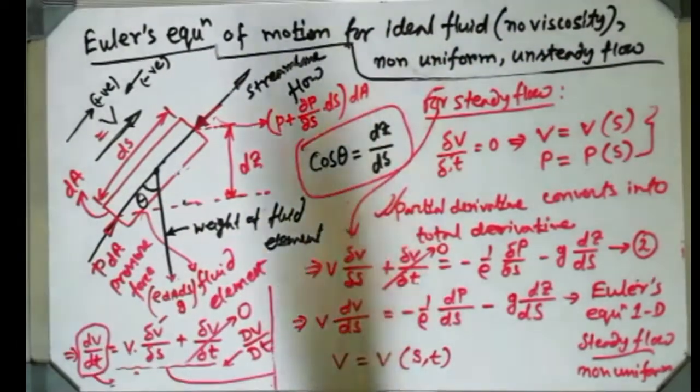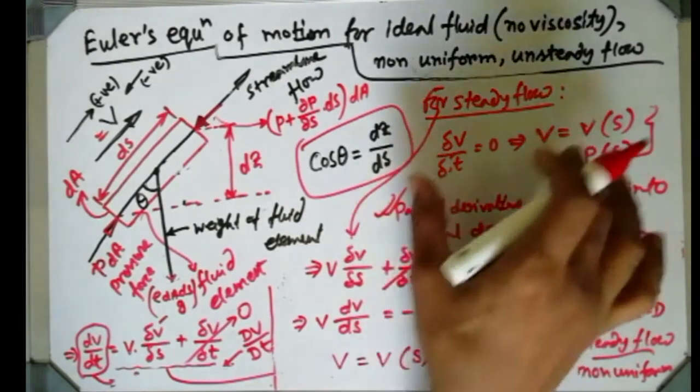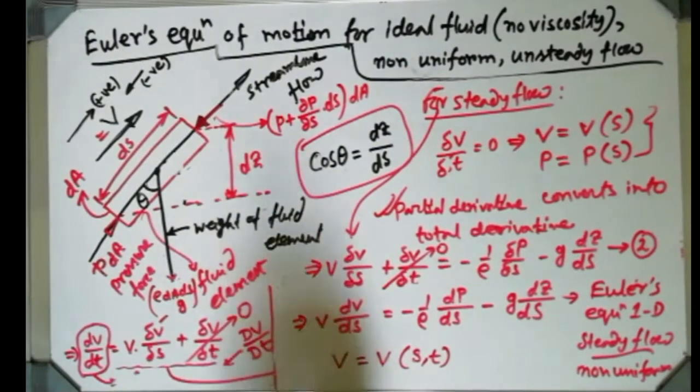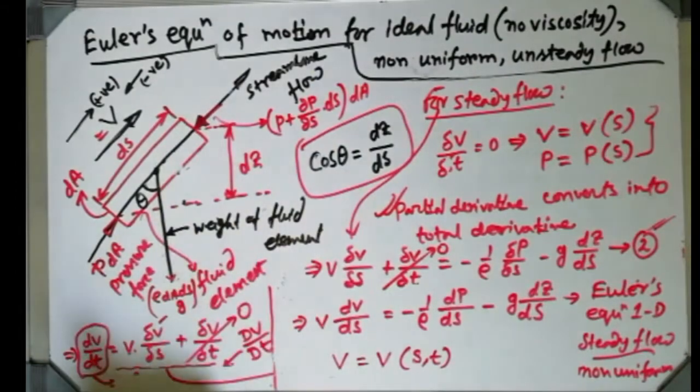If it is non-uniform, then a function of space. If it is unsteady, then a function of time. We have been doing it that way from the beginning. Okay, after doing that we got this relationship, equation number 2. Then we are considering the flow is steady.